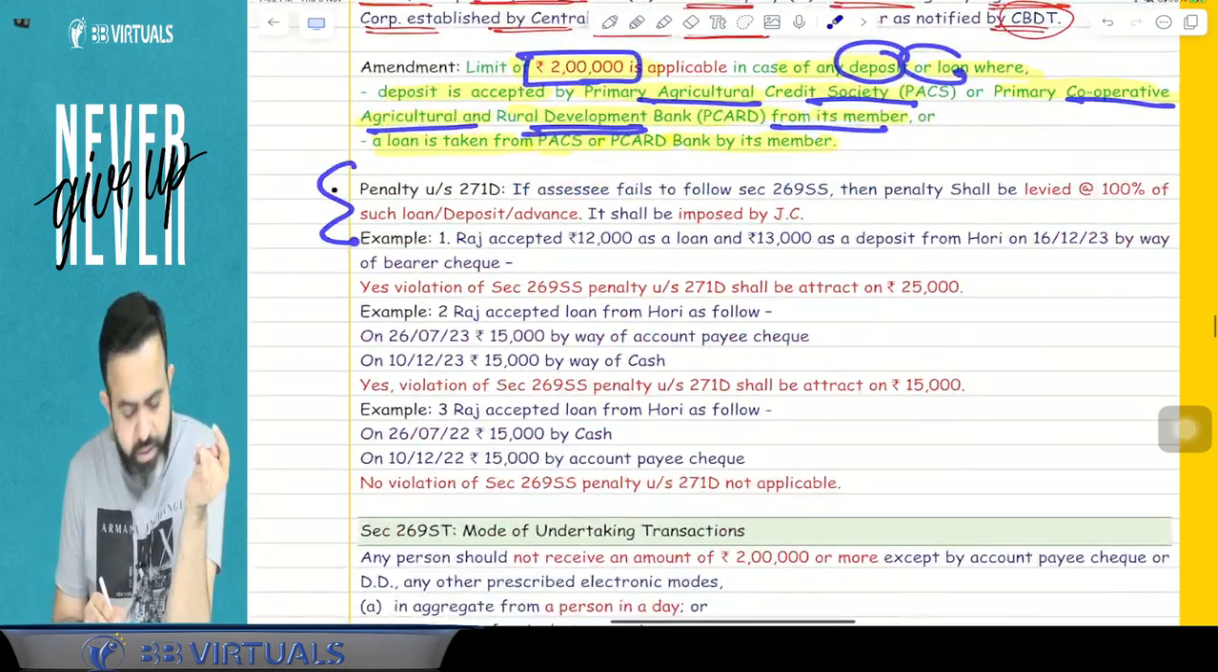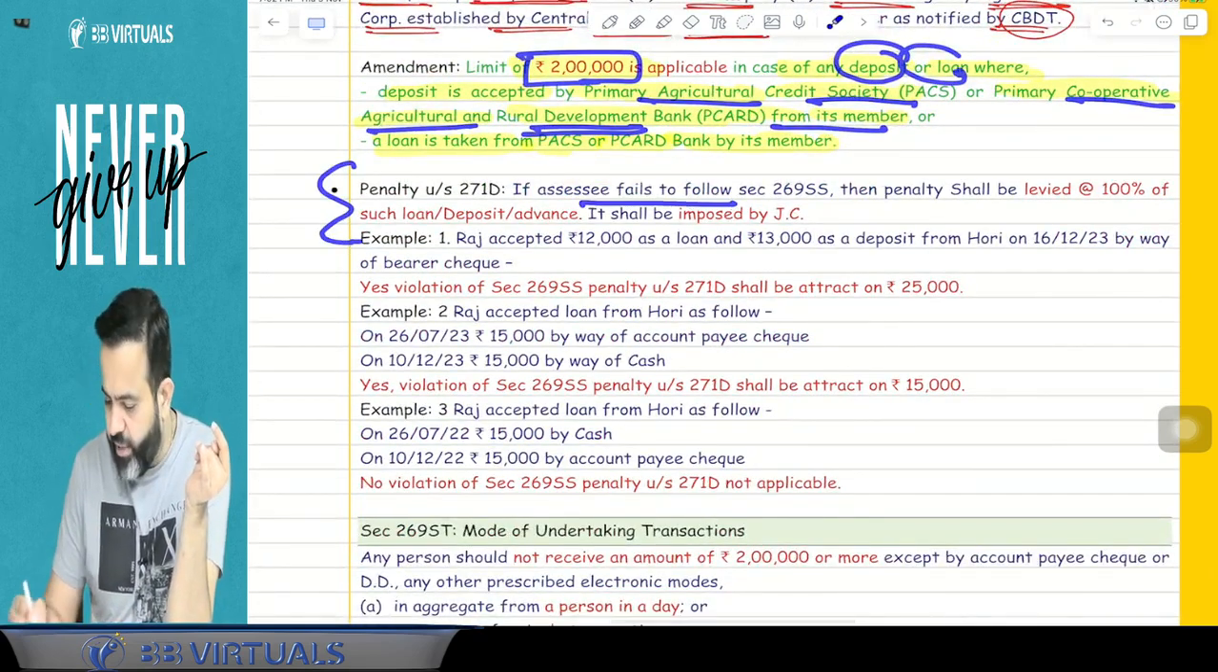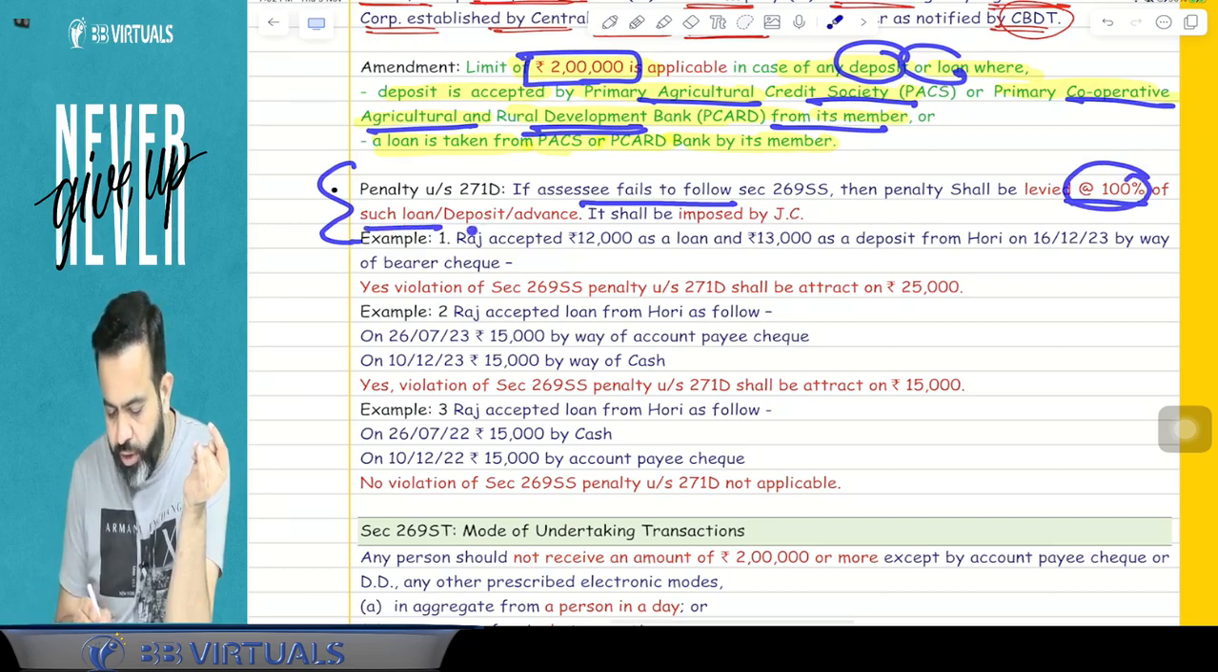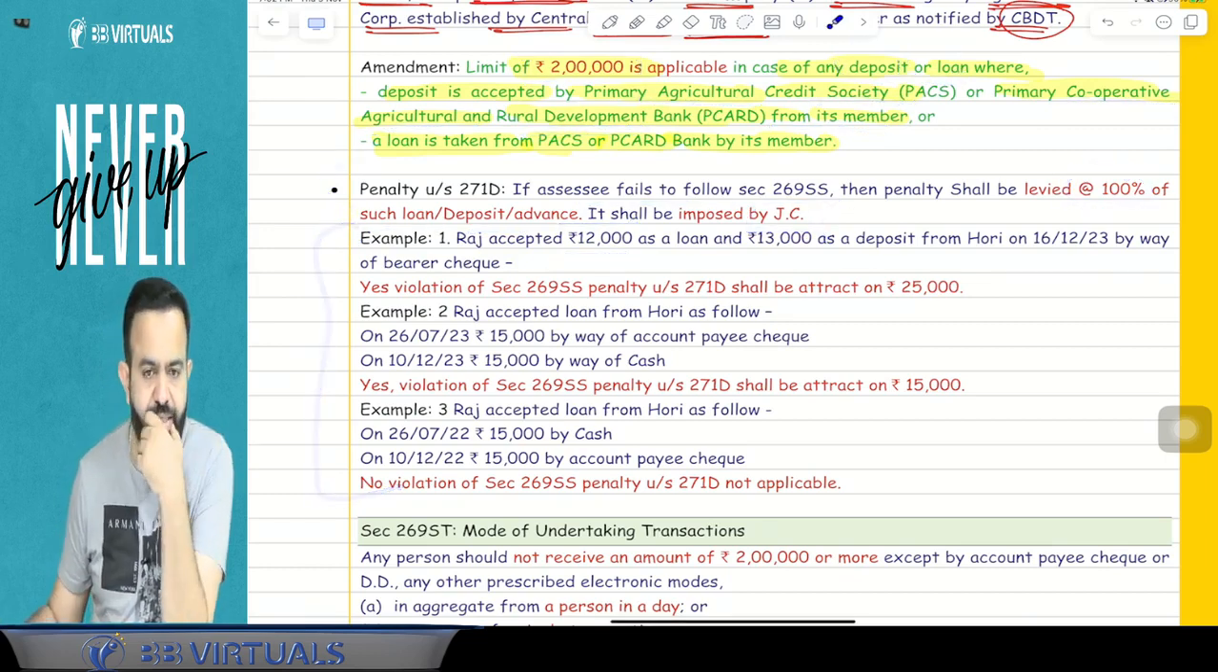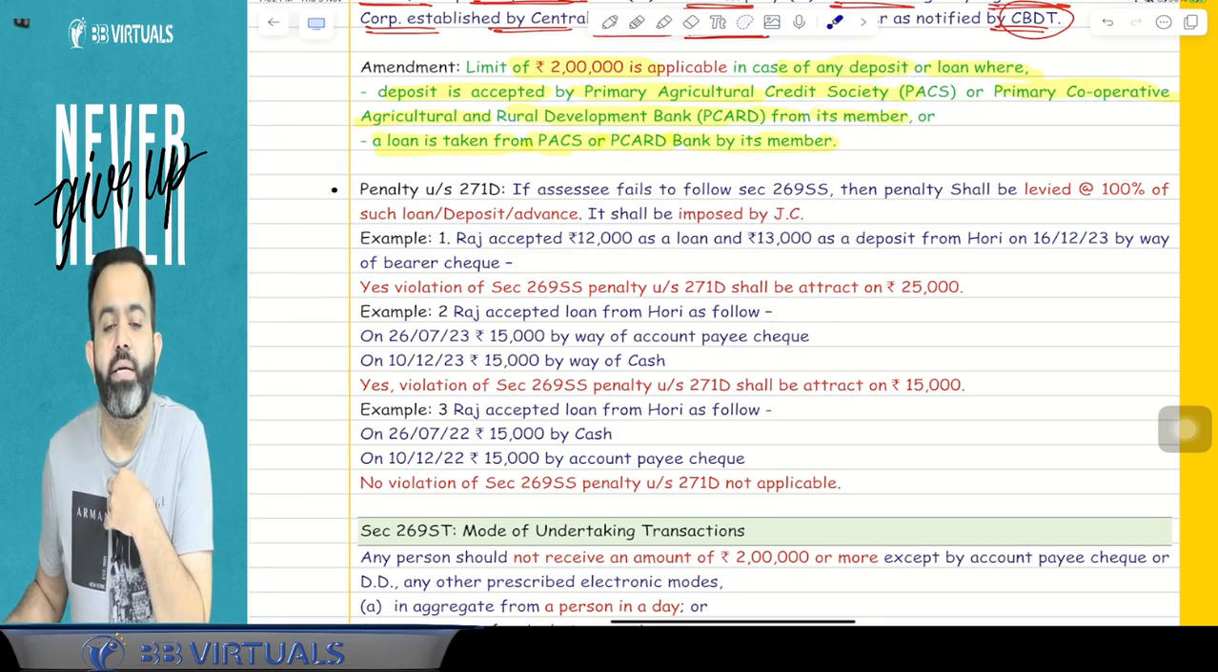Now if you have not followed this section, then there will be a penalty, and that penalty will be 100% of the loan, deposit or advance, and this penalty will be imposed only by the joint commissioner. Now guys, here 3 examples are given, just read them.